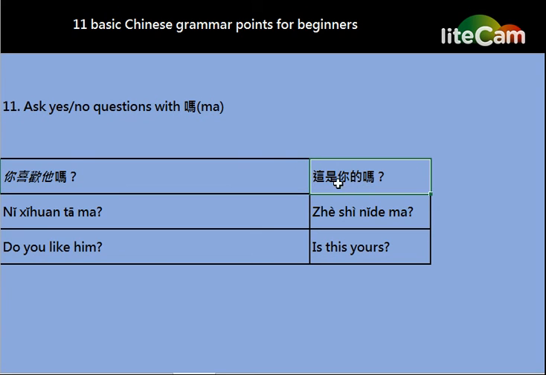And here, the second example, 这是你的. This is the plain statement. It means this is yours. If we want to ask whether it is yours or not, we just add the word 吗 at the end of the plain statement so that we can form the yes-no question. So the question is, 这是你的吗? It means, is this yours?